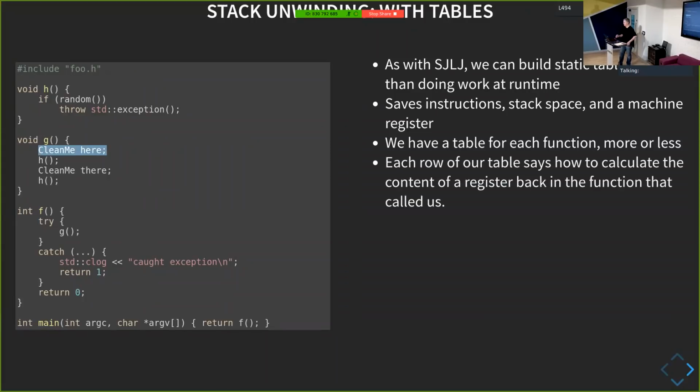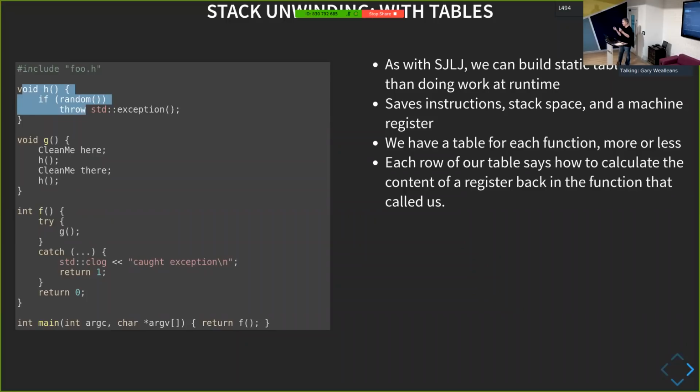And what we do is in each row of our table, we say, how do we calculate the content of the register in a previous function? So for my function h, I build up a table, and my table basically says, if I'm at this point in the function, here's how I restore the state of the previous stack frame, okay? This gets a bit more visual again, which makes it a bit easier to understand, okay?